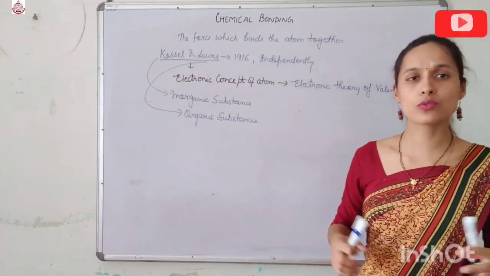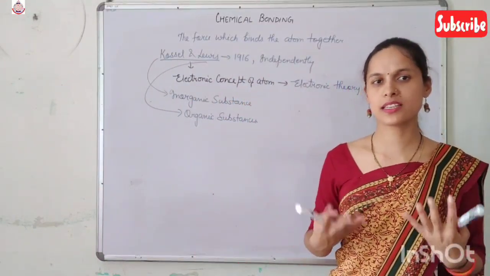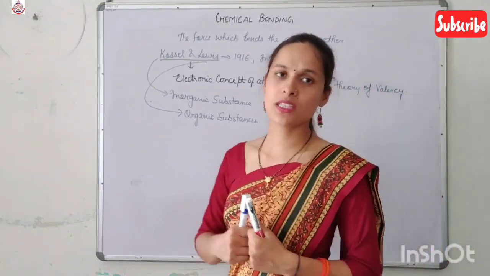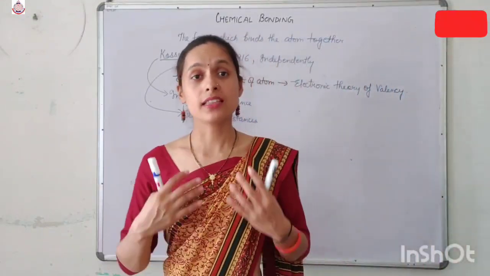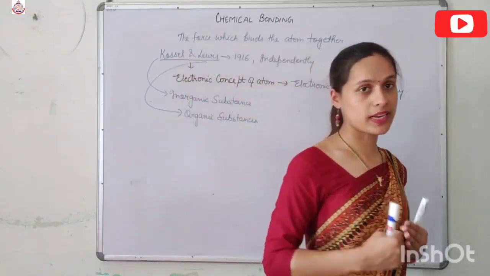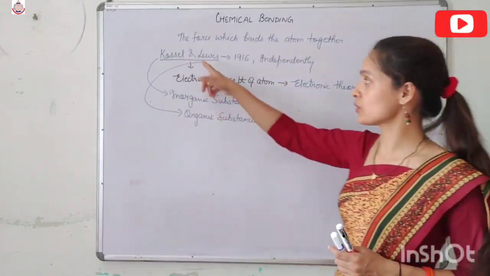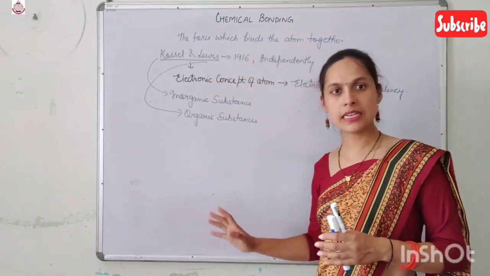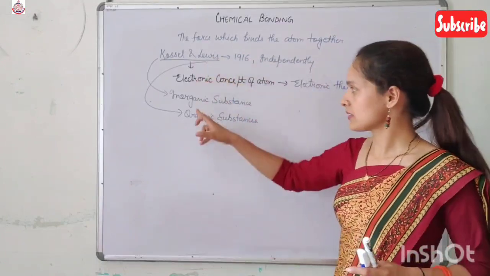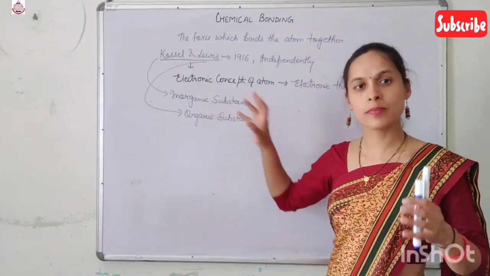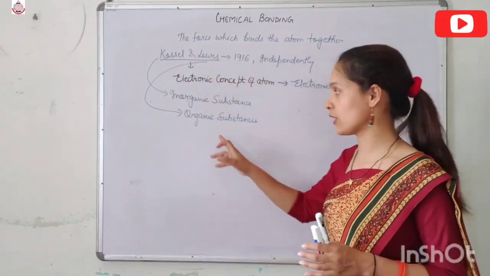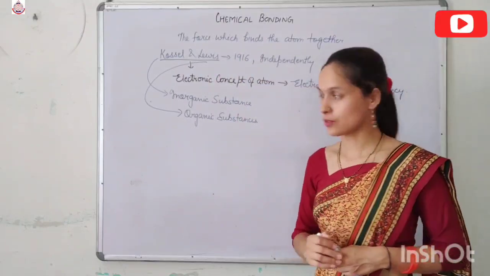A chemical bond is a force which binds the atoms together in a molecule or a compound. Why do atoms combine with each other? This question was satisfactorily explained for the first time by Kossel and Lewis in 1916.